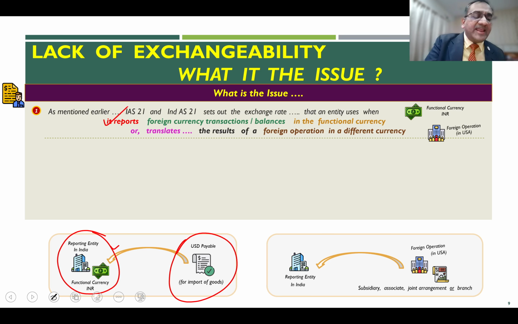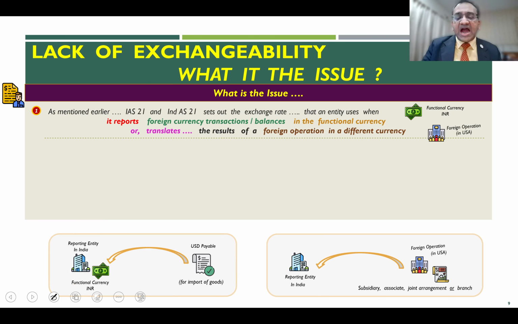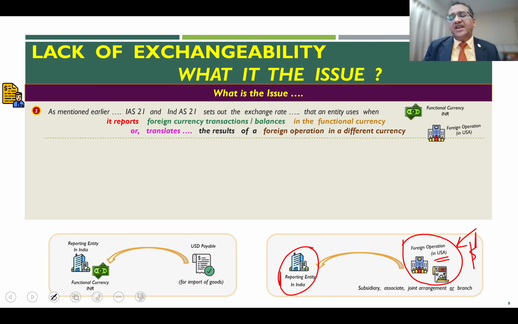But let us look at another example or another scenario. I am an entity, let's say I am a parent entity of a branch which is there, let us say in US. There's a foreign branch which I have in US. Now this branch has its financial statement denominated in dollar. Now, when I am consolidating my books, I have to consolidate the branch financials into my India books. I am the India parent entity.